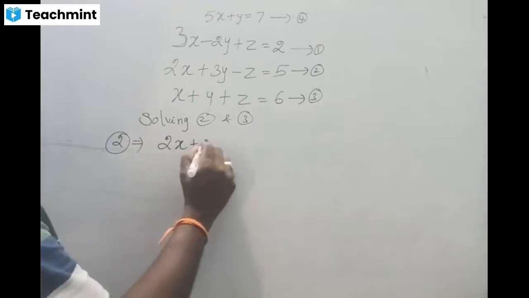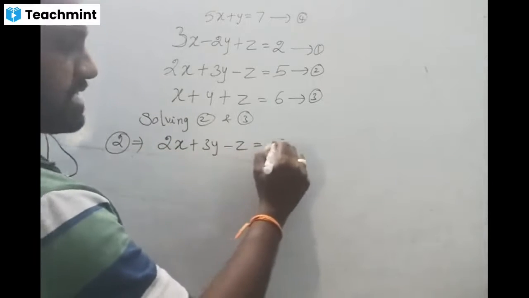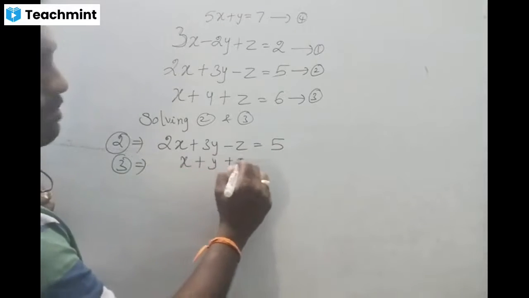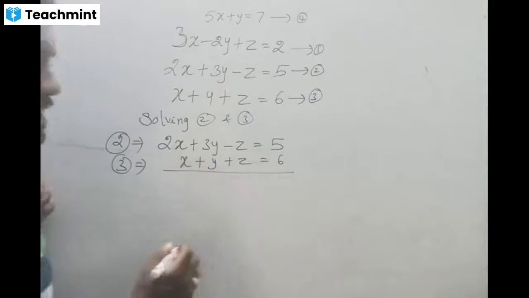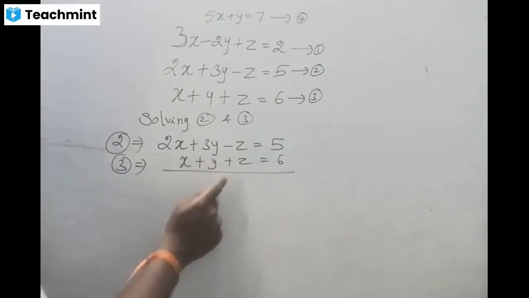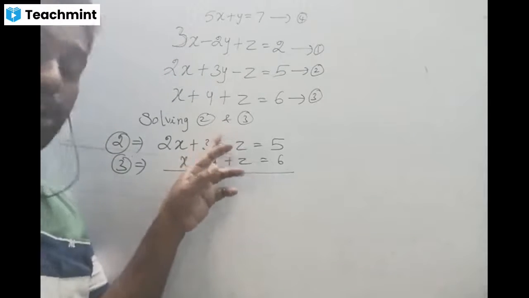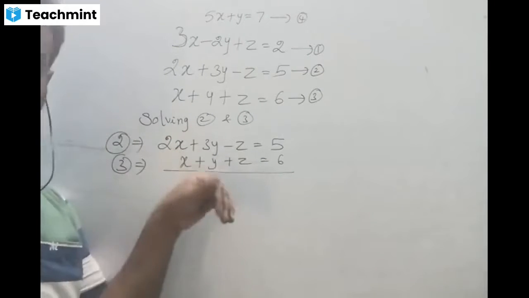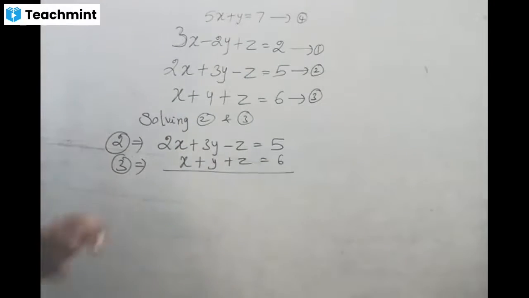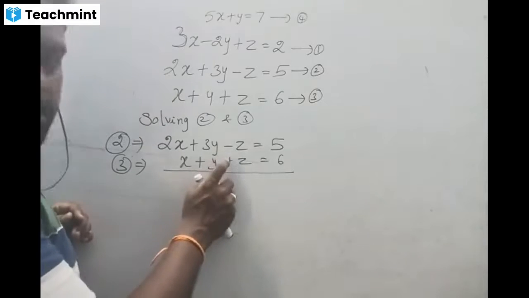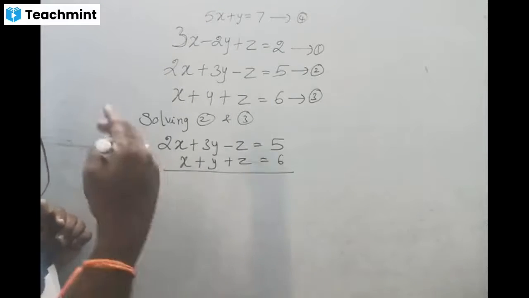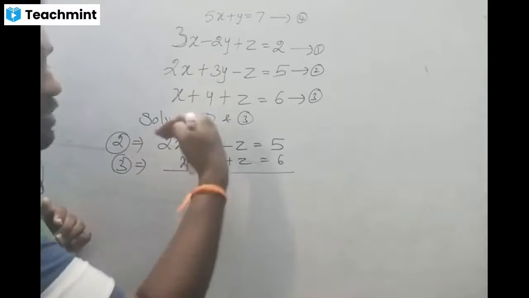We can just write it as it is. 2x plus 3y minus z equal to 5. And equation 3 is x plus y plus z equal to 6. Already I told you, if we have an alternate sign for the variable we are going to eliminate, then the two equations should be added. Equations 2 and 3 should be added. If we have the same sign, either both plus or both minus, then we have to subtract. If we have an alternate sign, we can add. If we have the same sign, then we subtract one equation from the other.